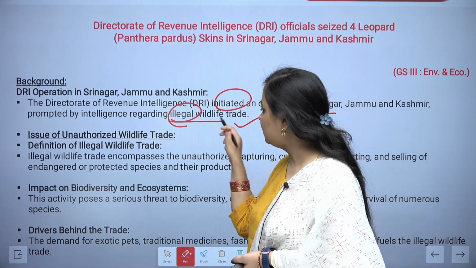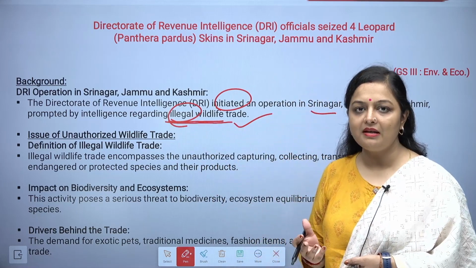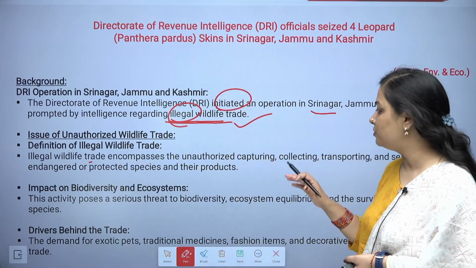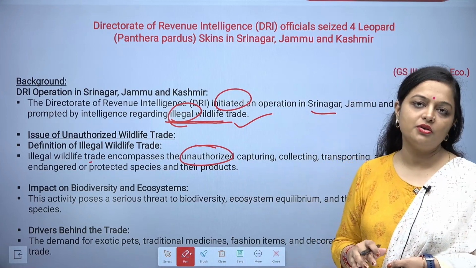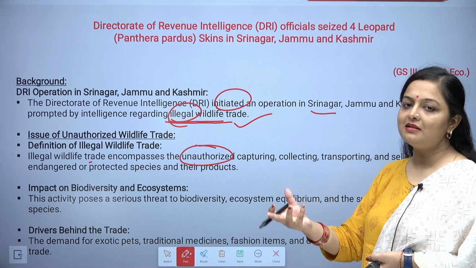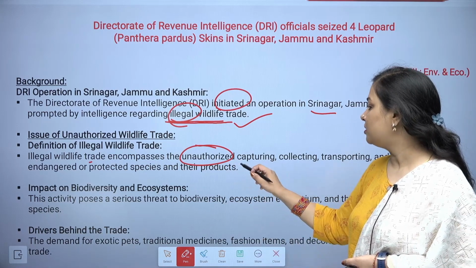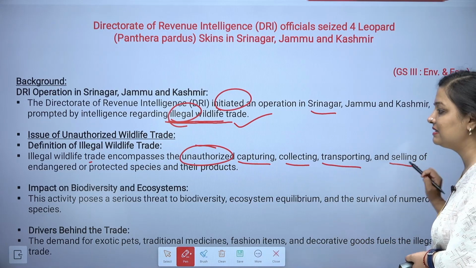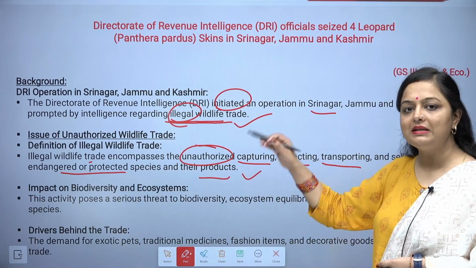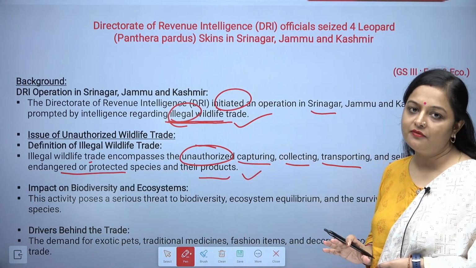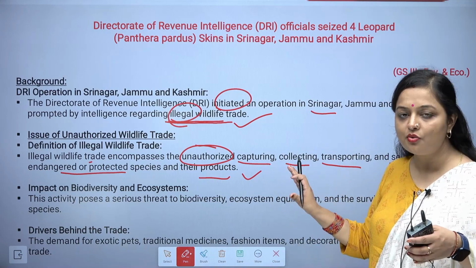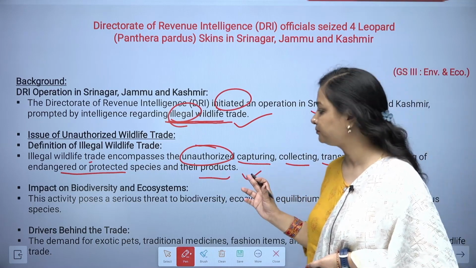Now, when it comes to illegal wildlife trade, what do you understand by this? Whenever you are doing any unauthorized thing, that becomes illegal, because it is something you are not supposed to do. So unauthorized capturing, collecting, transporting, selling of endangered or protected species and their products, all of this comes under illegal wildlife trade. Any unauthorized stuff related to wildlife trade falls under this.